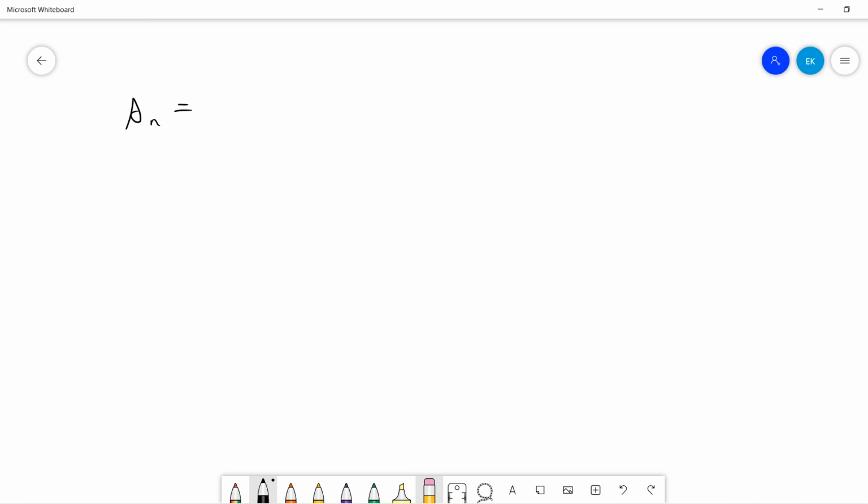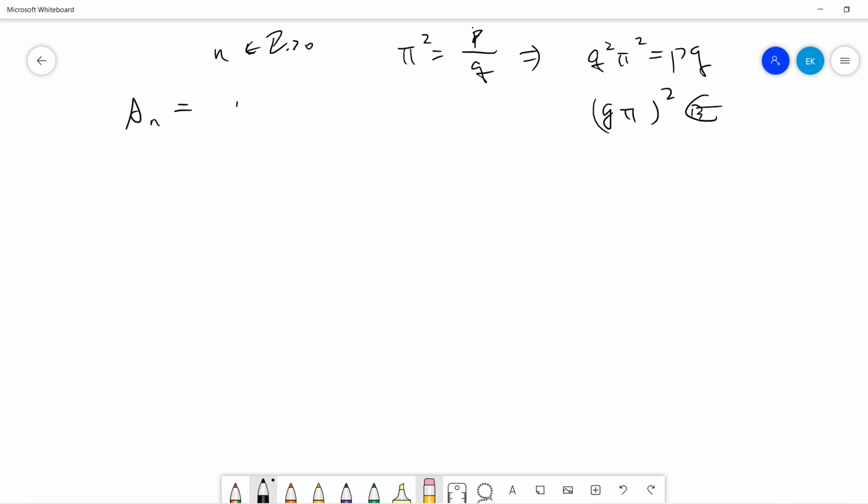Let's define a_n, where n is a positive integer. I can assume that pi squared is p divided by q. From this we know that q squared pi squared is pq, which is an integer.